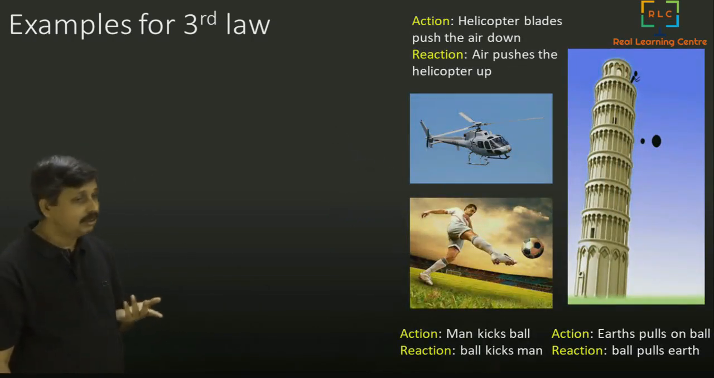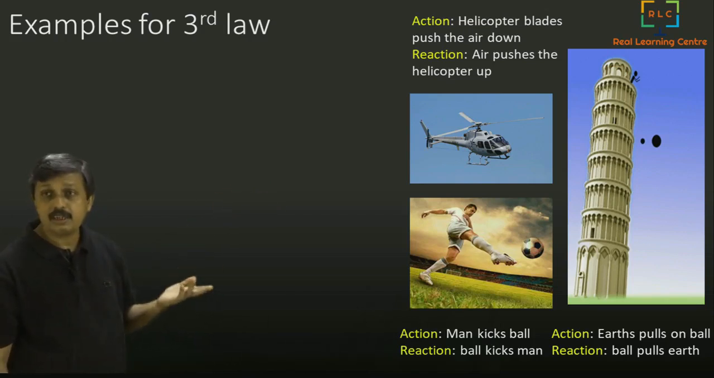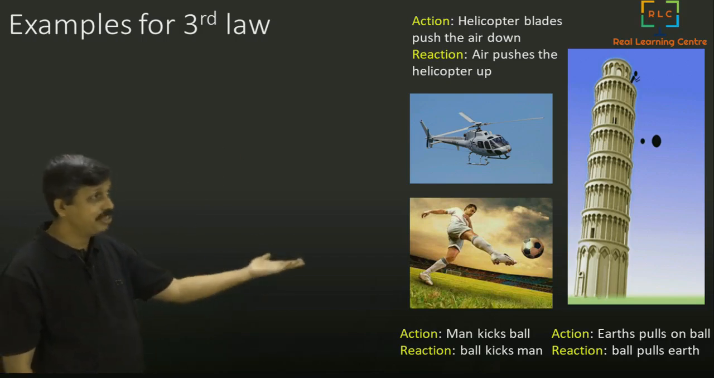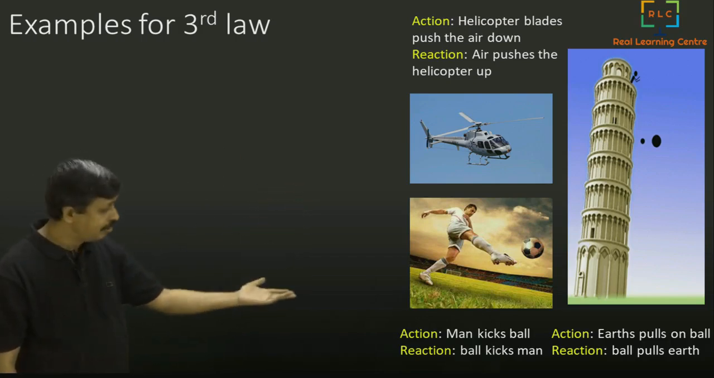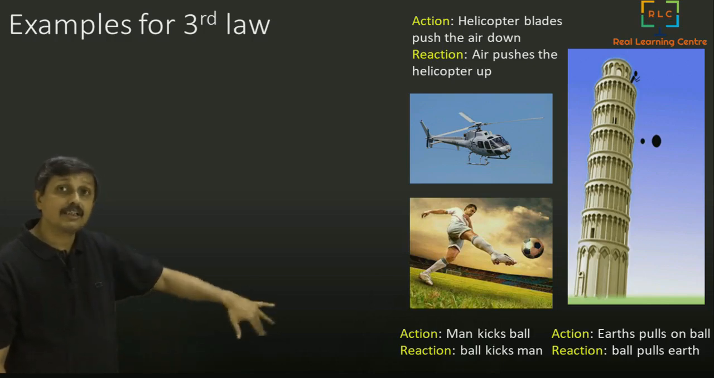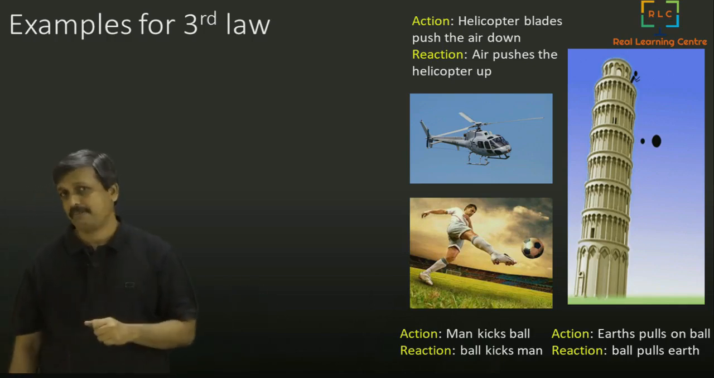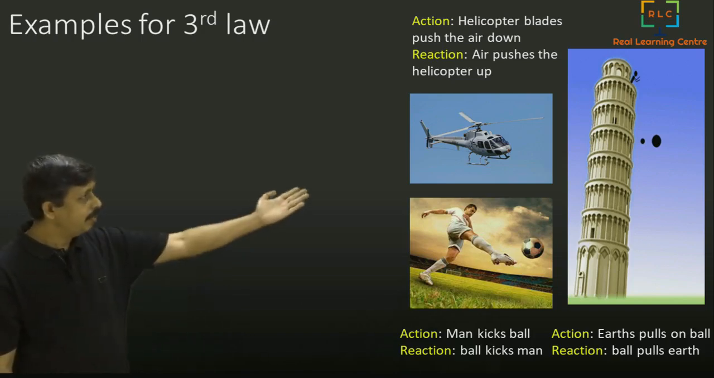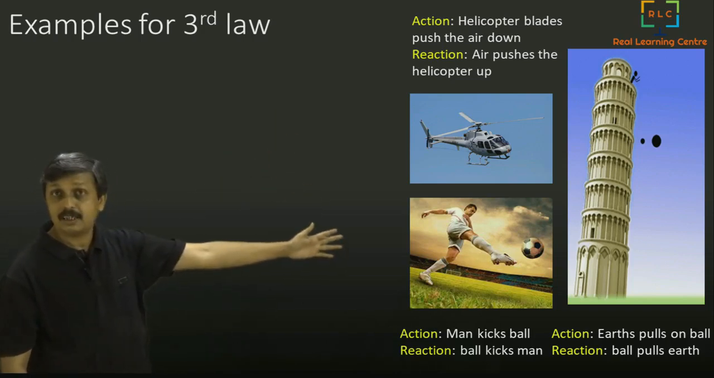Interesting examples. Helicopter. How does a helicopter go up? The helicopter blades push the air down and the air pushes the helicopter up. Okay, and a man kicks the ball and the ball in turn kicks the man, so it gets painful to him. Okay, and you can see that a ball is dropped from the Tower of Pisa.